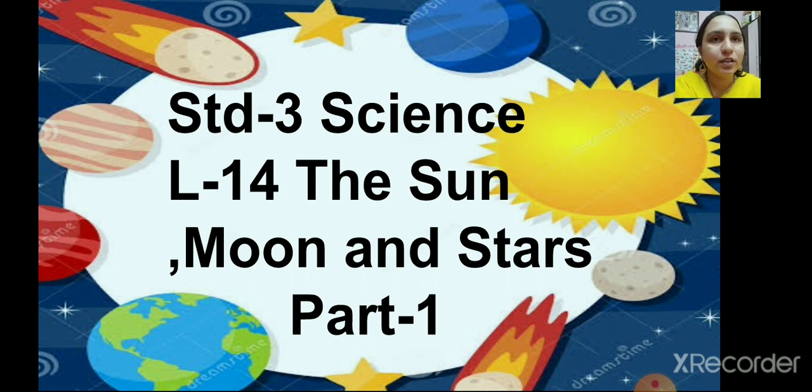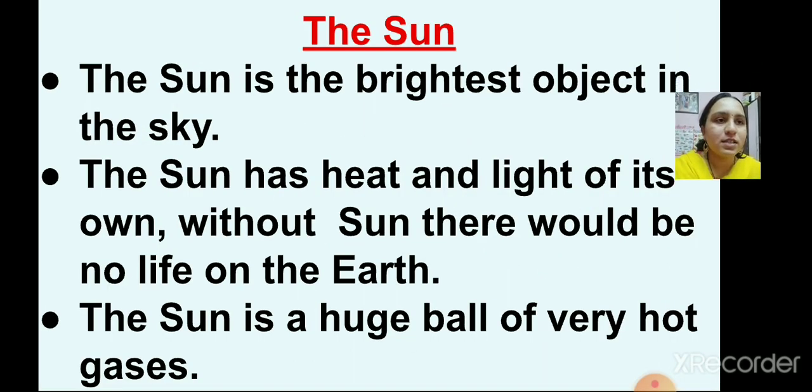Now children, during the daytime, when you look at the sky, what do you find? Tell me. What is that yellow color thing? Yes, that is the sun. You all see the sun in the sky during the daytime, right? And you all know that sun is also a star. The sun is very important. Now tell me why the sun is very important? Because sun gives us heat and light, right?